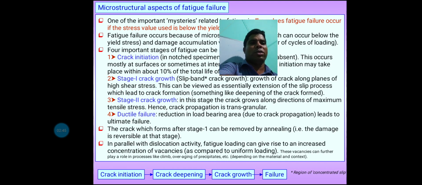Now if you see the flow diagram, first, crack initiation is the first stage, second is crack propagation or crack deepening, third is crack growth, and the last process is the failure.